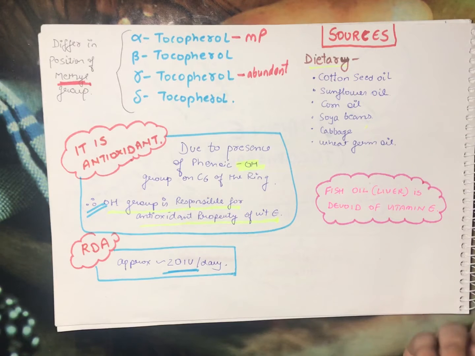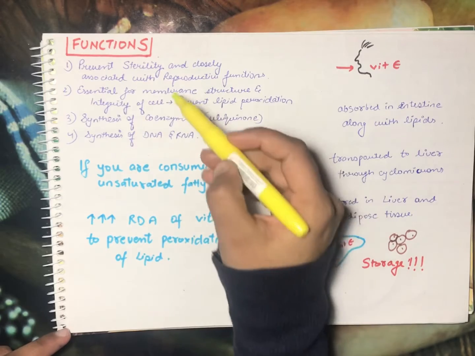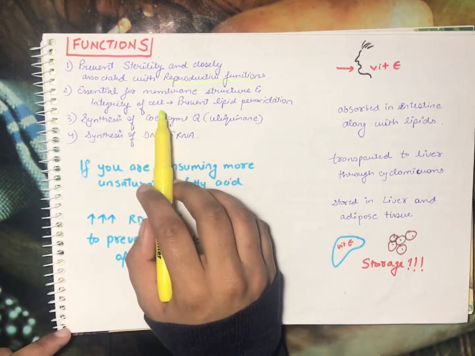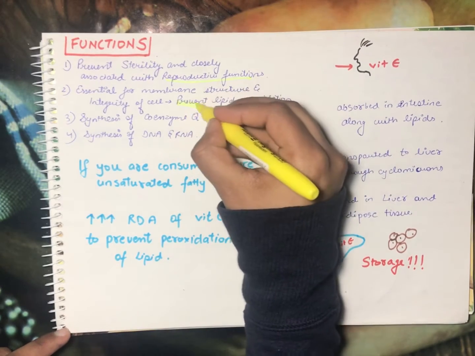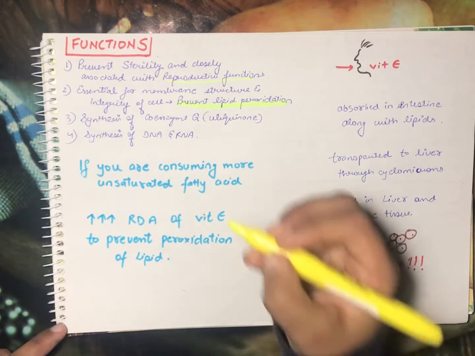So let's talk further and move to the functions of this vitamin. Why are we talking about these vitamins, why are they important? The functions of vitamin E are the following. The first function is it prevents sterility and is closely associated with the reproductive functions, and it is essential for membrane structure and integrity of the cell as it prevents lipid peroxidation, and it helps in the synthesis of coenzyme Q, that is ubiquinone, and also helps in the synthesis of DNA and RNA.